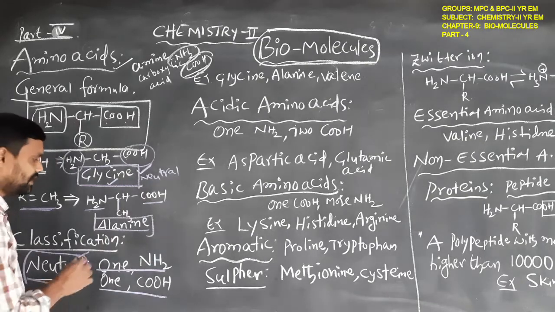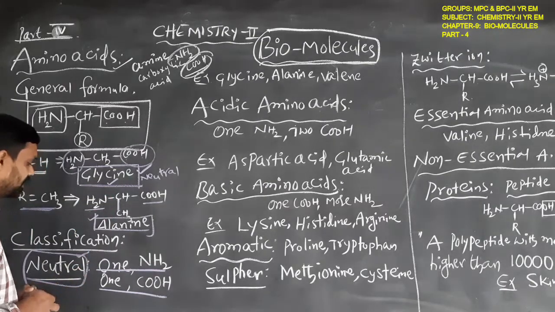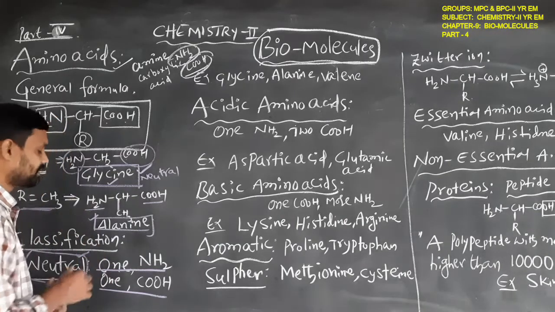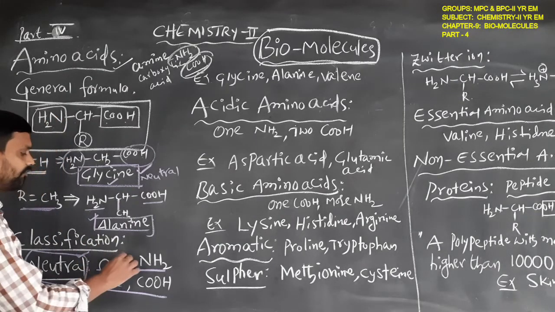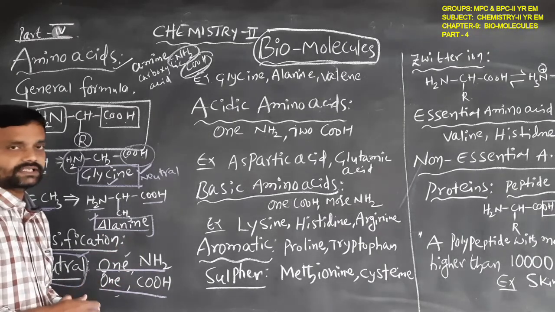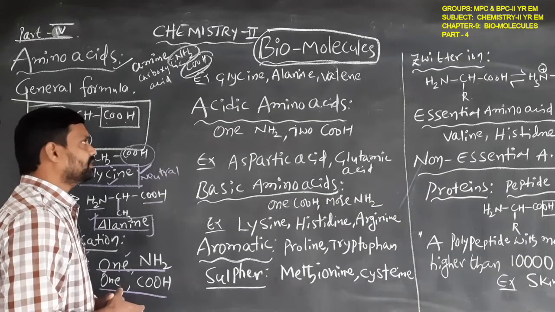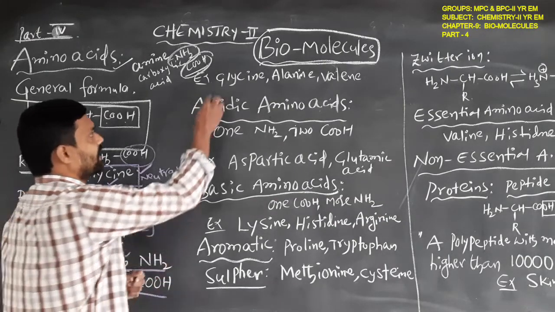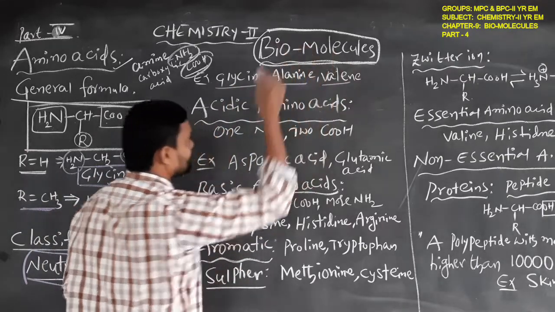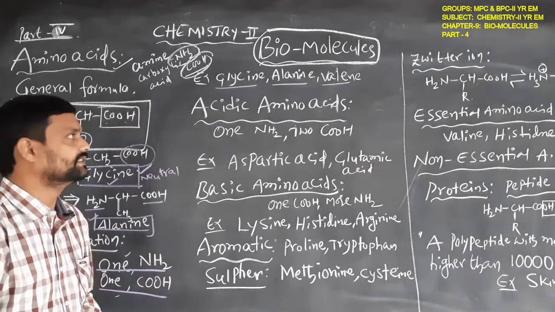Only one. So alanine is also an example of a neutral amino acid. Examples of neutral amino acids: glycine, alanine and valine.